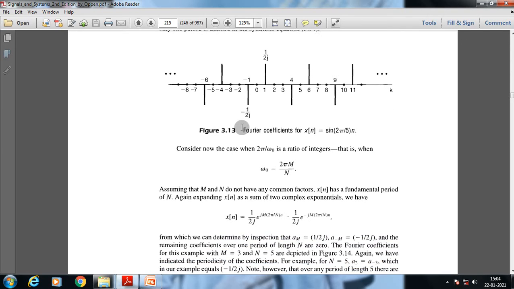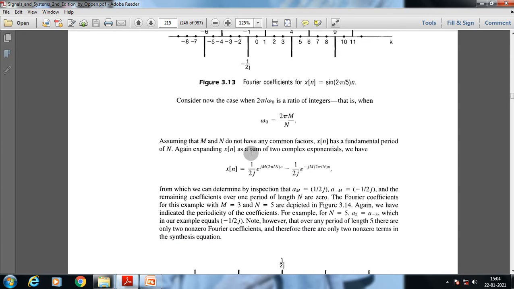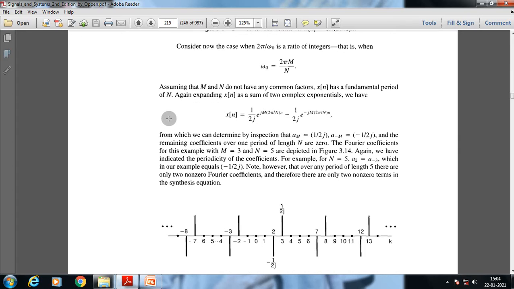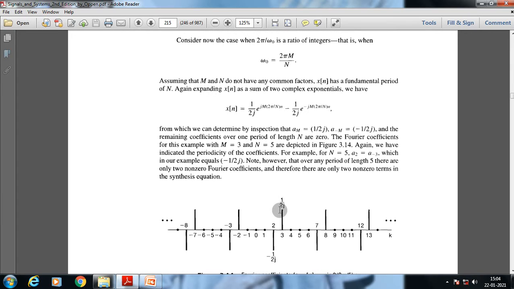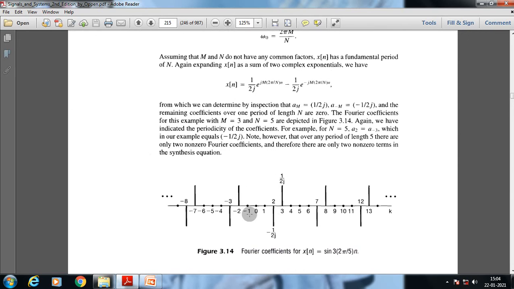Okay, so what we have here, at n is equal to 2 is this, at n is equal to minus 3 is this. This is the minus 1 by 2j, and at 3 the value is 1 by 2j, and after each 5 consecutive intervals the same specific representation of constant coefficient will repeat itself. So these are the graphical representation of sine